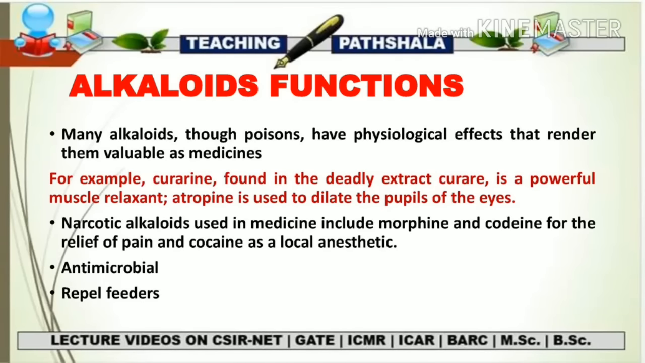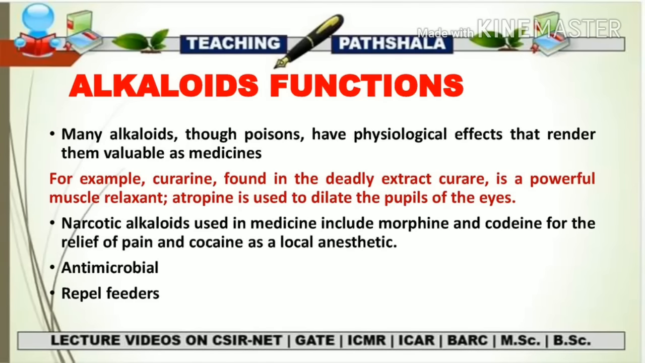For example, curarine, which is found in the deadly extract curare, is a powerful muscle relaxant, and atropine is used to dilate the pupil of our eyes. So all these are examples that if the different alkaloids are used in a proper amount, they act as a lifesaver, or they act as valuable drugs in the medicinal field.